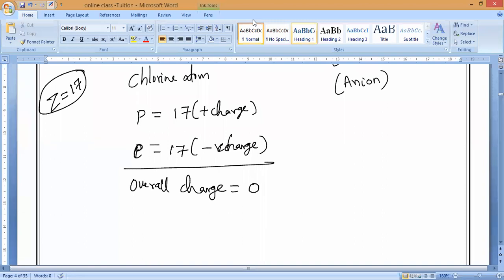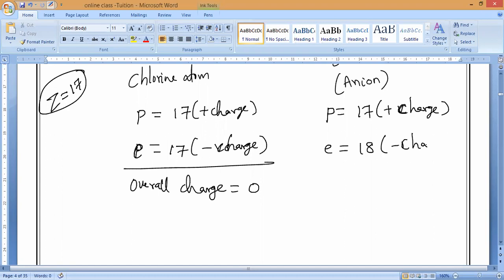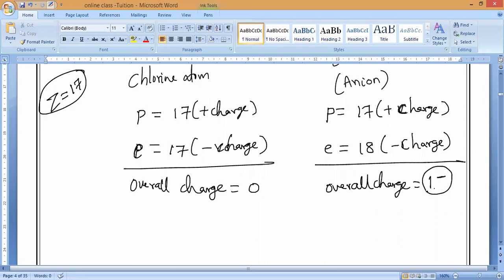Now on this side, what is happening? The number of protons is 17, positive charge only. But 1 electron is gained, so the number of electrons is 18, negative charge. So what is the overall charge? Not plus 1. It is 1 minus: plus 17 minus 18 gives minus 1. You should understand. So 1 minus.